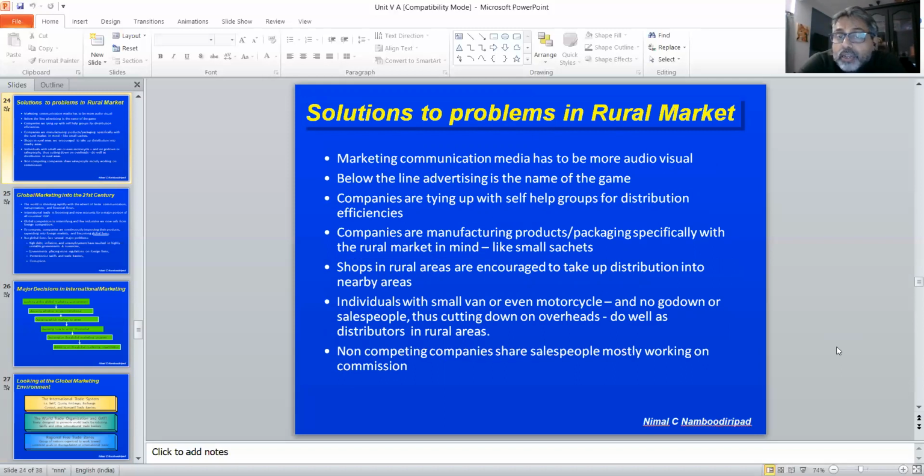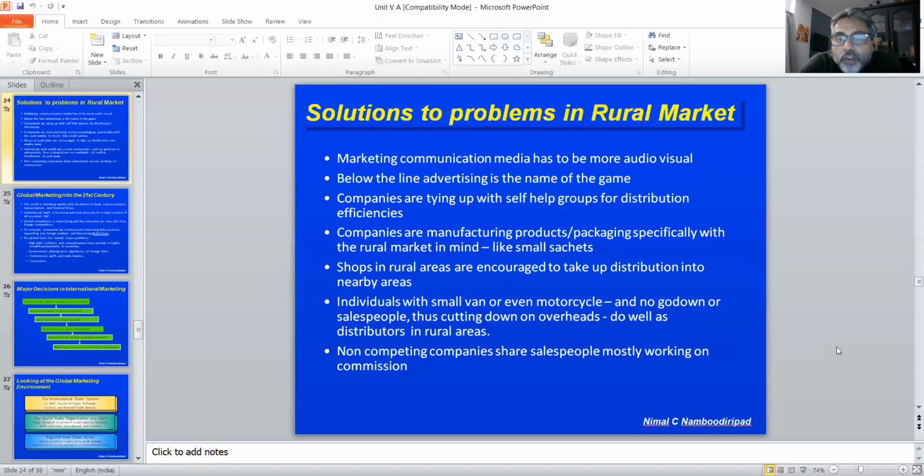Below the line advertising is the name of the game. No mainline advertising. Newspapers and magazines don't work, and TV is too widespread. The numbers are too widespread to make a real effect.